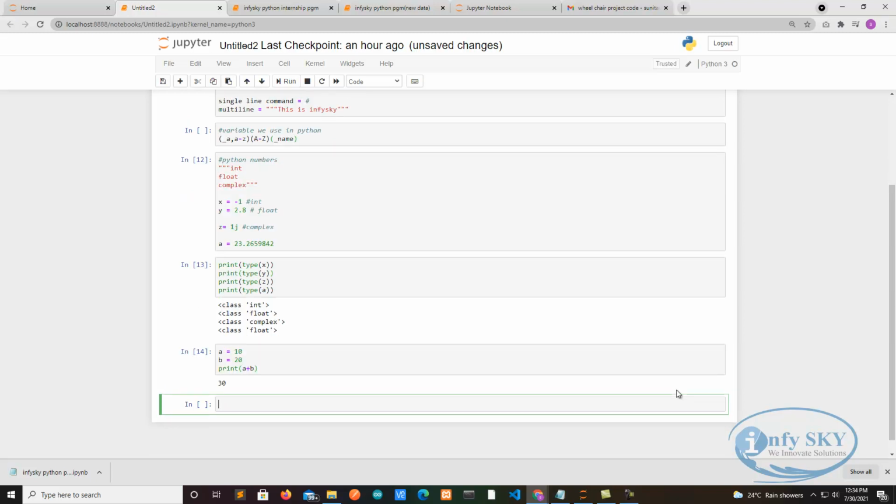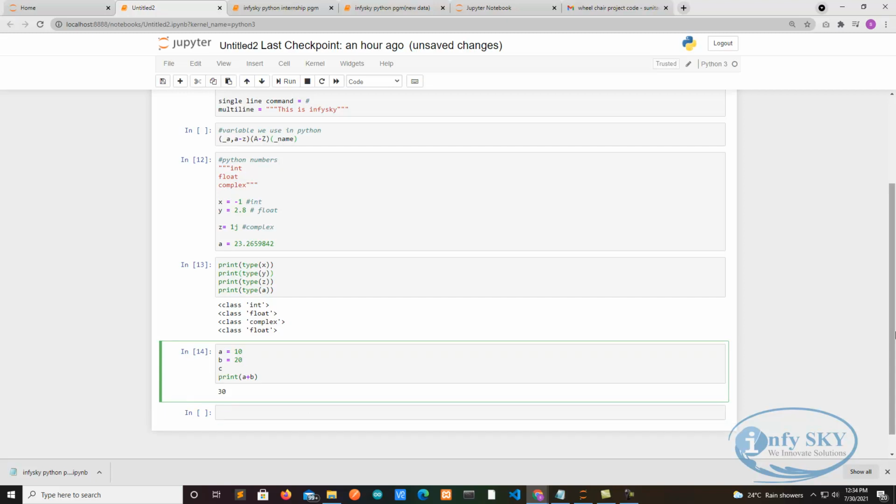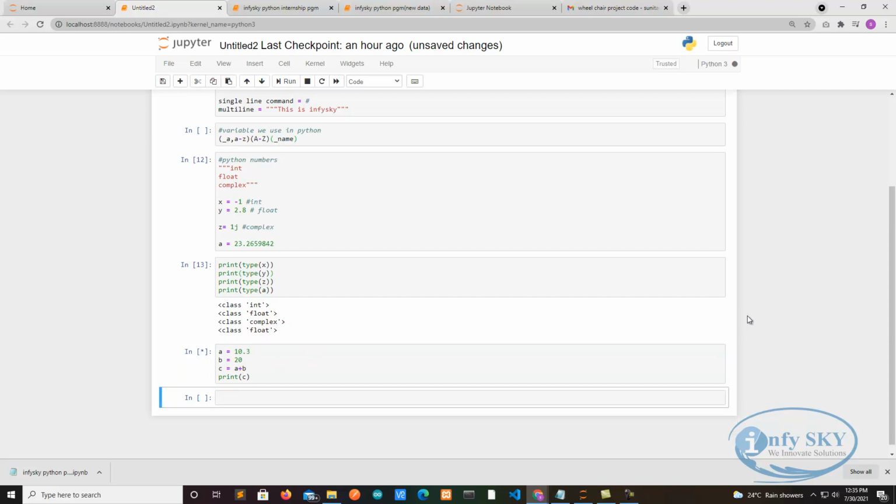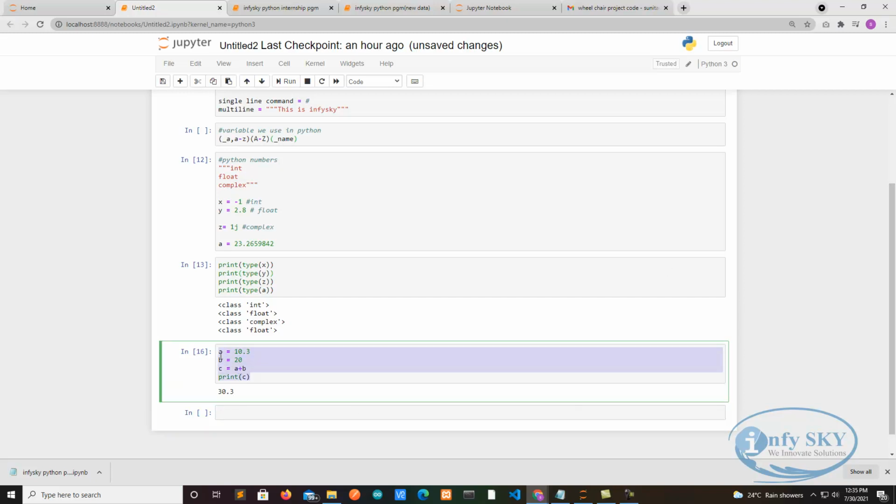Suppose you want to store these values in one variable, that also you can do. c is equal to a plus b, and print c. So it is printing 30. Like this also you can do. Suppose I want to print a float value, then 10.3 plus... the answer is 30.3. See, in 4 lines only we are doing our addition program. So it is very simple.